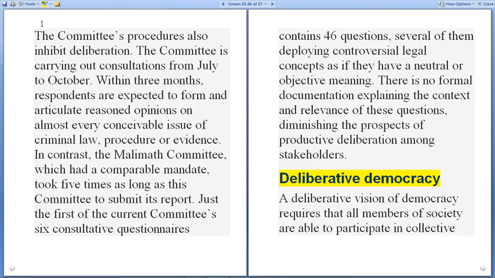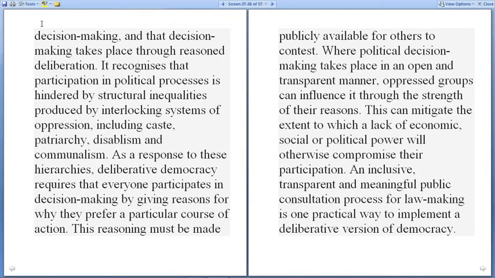There is no formal documentation explaining the context and relevance of these questions, diminishing the prospects of productive deliberation among the stakeholders. Deliberative democracy is a vision of democracy which requires that all members of society be able to participate in collective decision making, and that decision making takes place through reasoned deliberation. It recognizes that participation in the political process is hindered by structural inequalities produced by interlocking systems of oppression, including caste, patriarchy, disableism, and communalism.